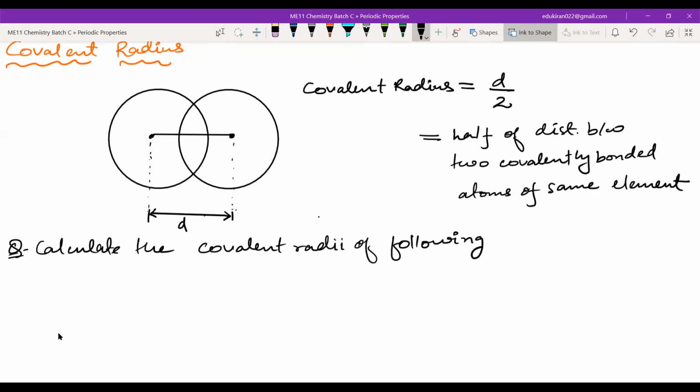So you have been given the molecule here, and here you will be given the bond lengths. Let us say you have H2.